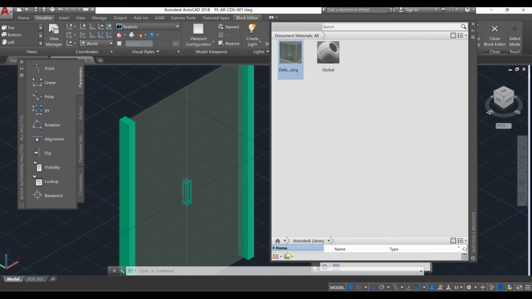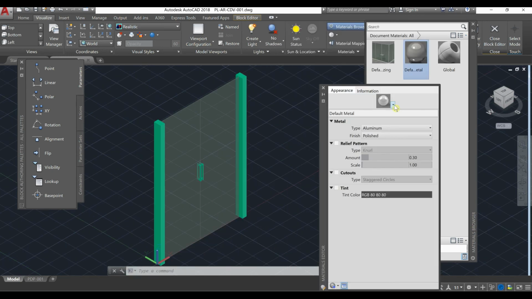Now let's create a new material for the metal frames. New material again, and I'm going to select, because we have different materials. We have aluminum, chrome, copper, stainless steel, zinc. I'm going to select stainless steel, and I'm going to keep all the features.